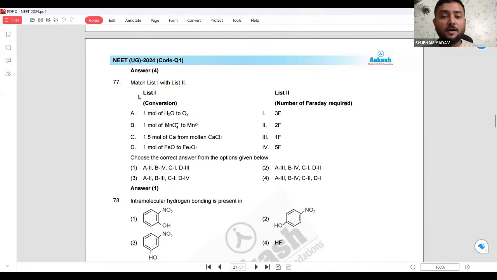Now see. Okay, 77. Conversion and number of Faraday required. So number of Faraday. 1 mole of H2O. What is the oxidation number of O in H2O? It is -2. But in O2 it is 0. So from -2 to 0, the difference is how many electrons? 2 electrons. So the Faraday number will be 2.